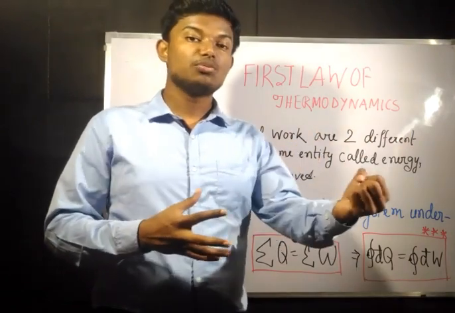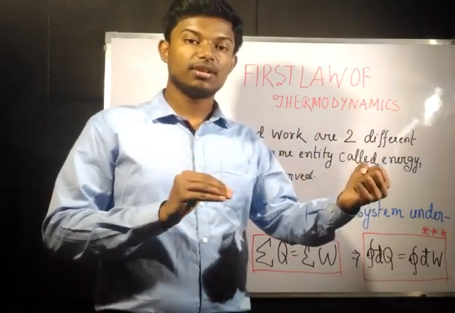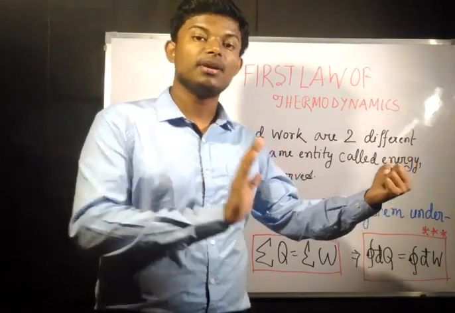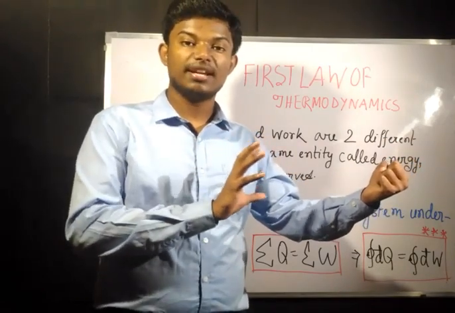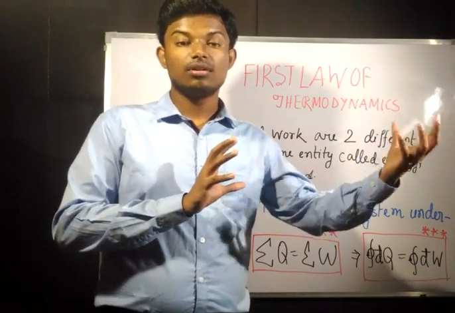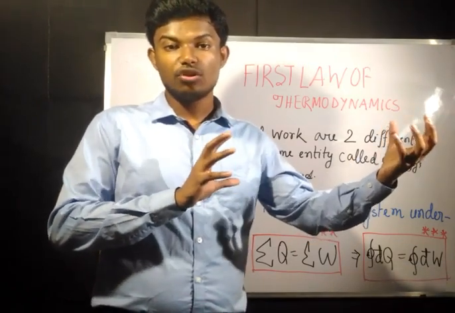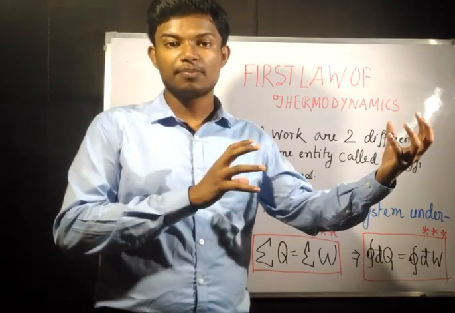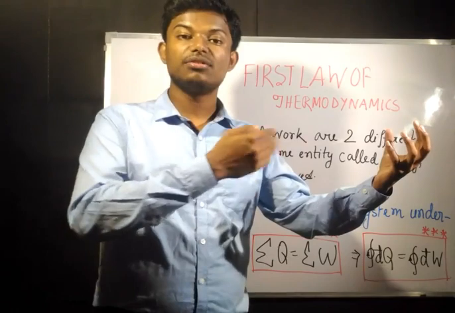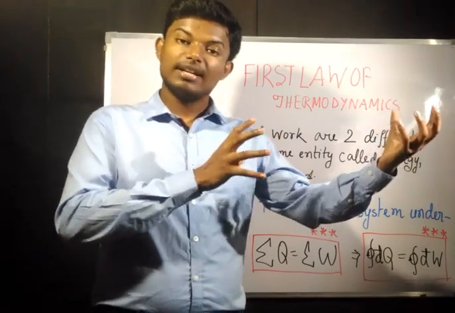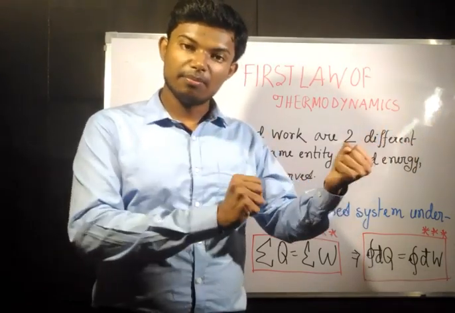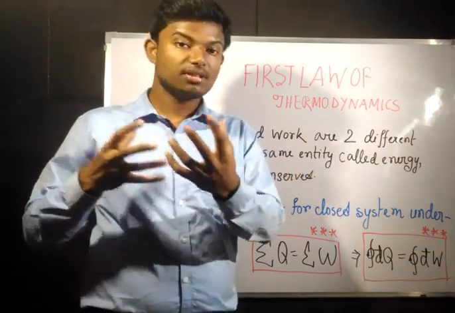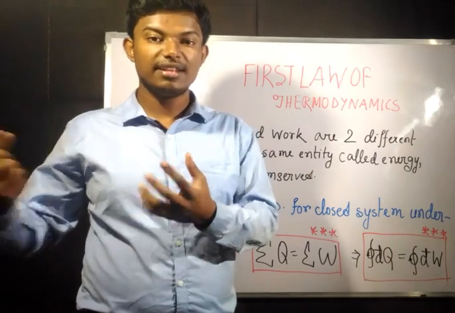Work output is positive and work input is negative. From some turbine you are getting some work, that is positive, and via some pump you are giving work, so this is going to be negative. So W turbine is positive, that is W turbine minus W pump, where the work done by the pump is negative because you are giving some work. So W turbine minus W pump is going to be equal to Q, that means heat input minus heat rejected.